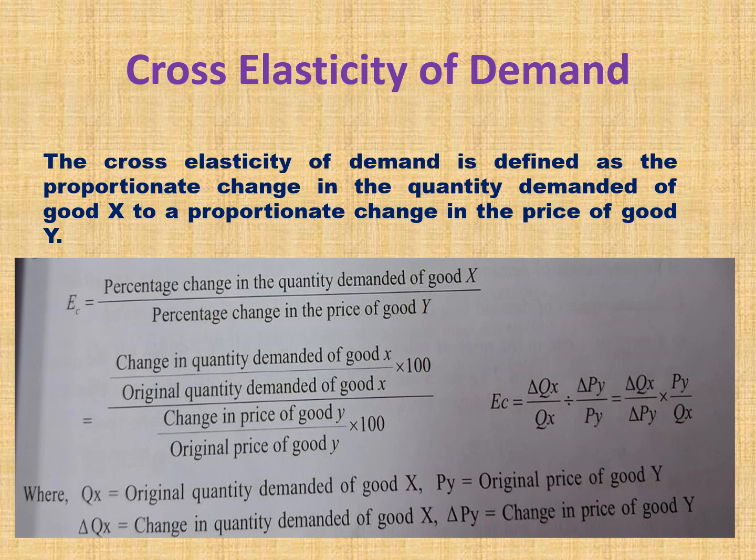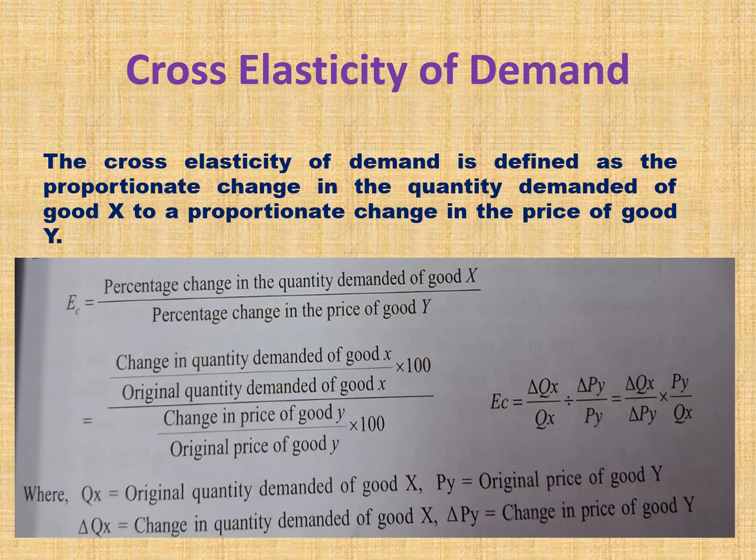So this is called cross elasticity, cross demand. Elasticity means how much percentage change in price leads to how much percentage change in quantity demanded. So this also has a formula. EC means cross, so elasticity of cross demand is equal to percentage change in quantity demanded of good X divided by percentage change in the price of good Y.